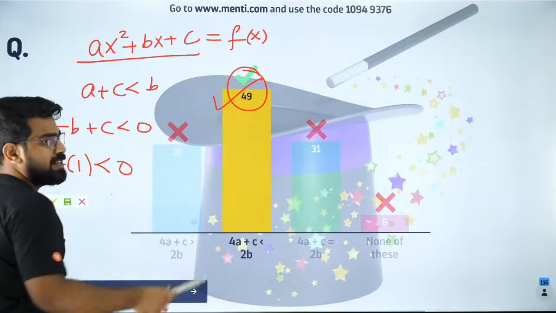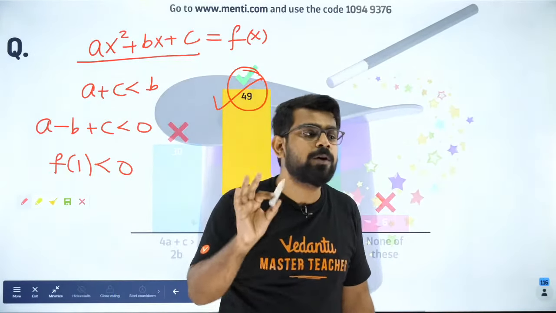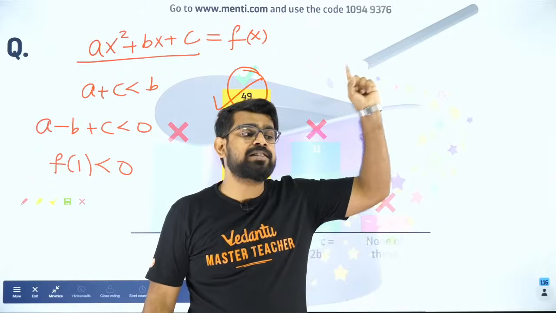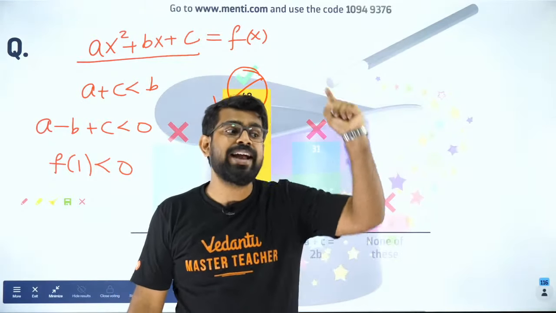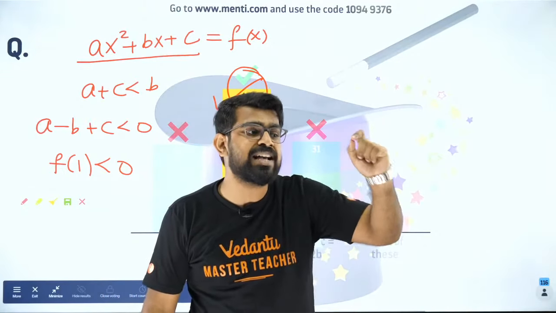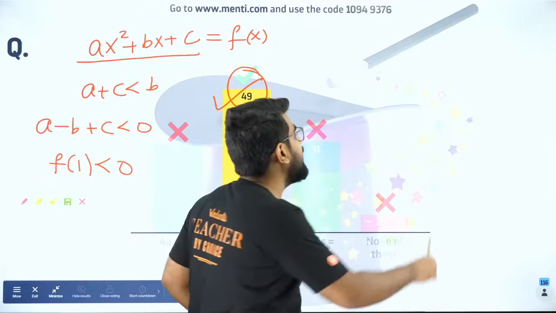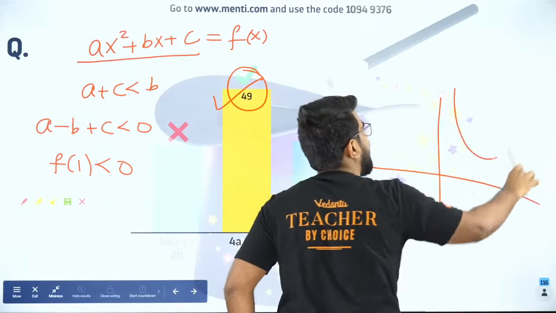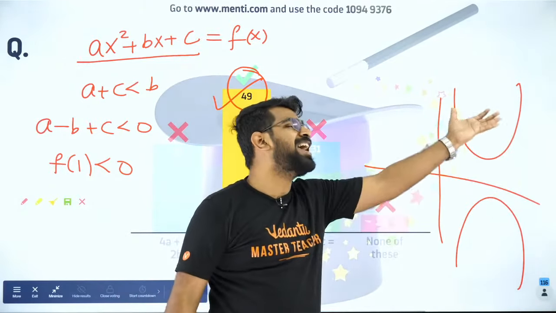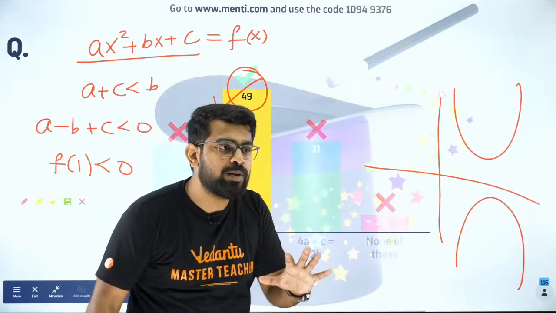Now my dear students, these questions are brilliant because they told very clearly that this quadratic has non-real roots. They told this quadratic has non-real roots. So if it has non-real roots, then it will be either upward opening parabola or downward opening parabola. It will be either above the x-axis or it will be below the x-axis. Are you clear with it?